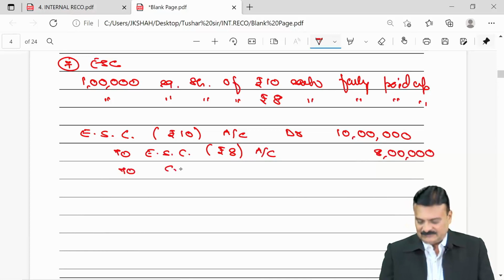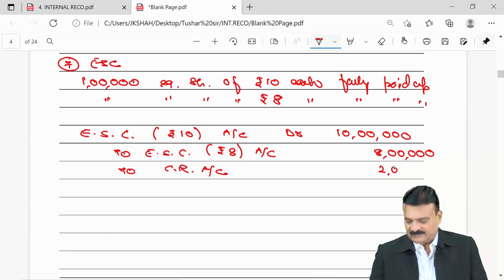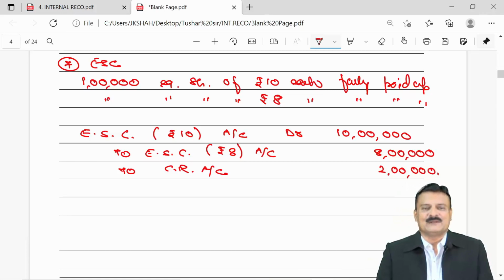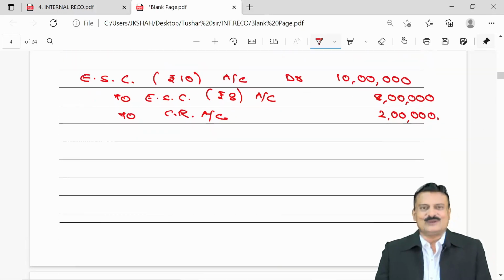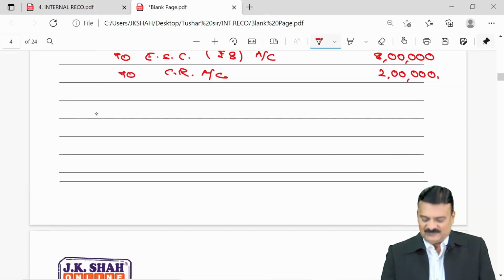And 2. Capital reduction account, that will be 2 lakhs. So equity share capital debit, 2 equity share capital and 2 CR.